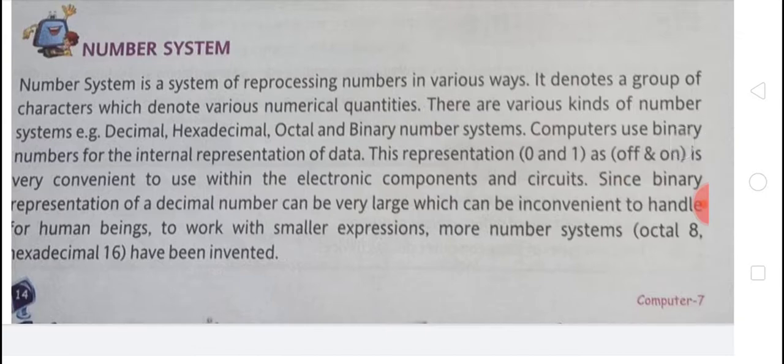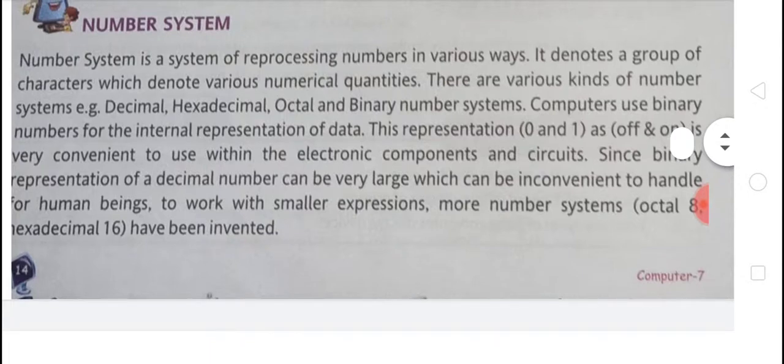A number system is a system of representing numbers in various ways. It denotes a group of characters which denote various numerical quantities. There are various kinds of number systems, for example decimal, hexadecimal, octal, and binary. Computers use binary numbers for the internal representation of data. This representation of 0 and 1 as off and on is very convenient to use with electronic components and circuits.